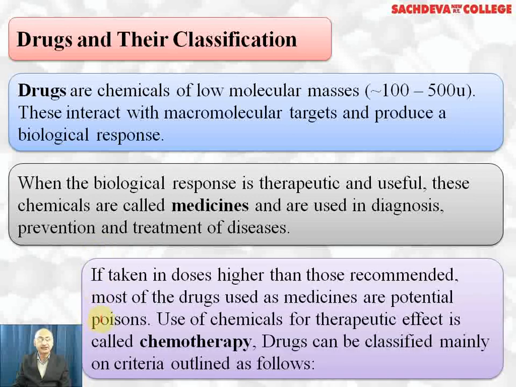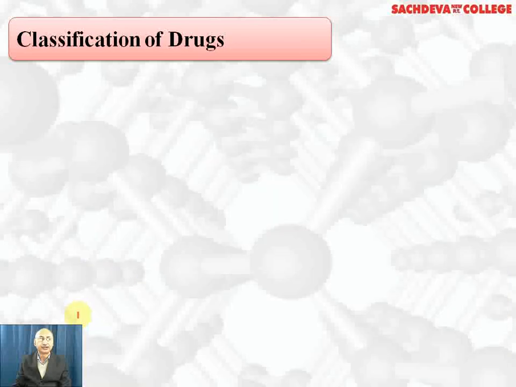If taken in high doses, higher than recommended, most of the drugs will become poisons. And chemotherapy is defined as the science in which chemicals are used for curing diseases. For example, one of the treatments for cancer is chemotherapy, that is treating the cancer with chemicals. And cisplatin is used as an anti-tumor agent in chemotherapy. Drugs can be classified mainly on the criteria outlined as follows.